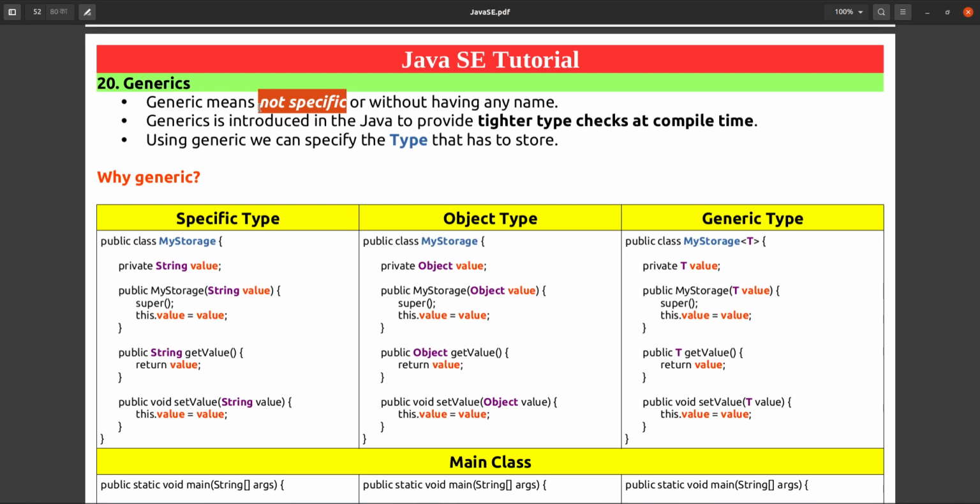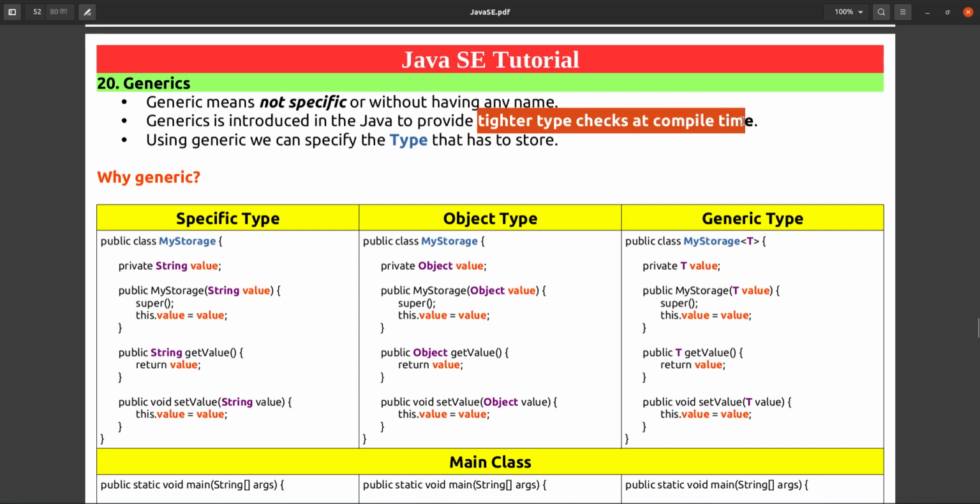Generics was introduced in Java, but in Java, generics means what? It defines tighter type checks at compile time. Sometimes I want to store specific types of data.